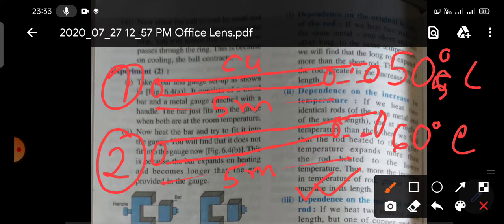Why? Because you are giving more heat energy to the second rod, and you are giving less heat energy to the first rod. So that's why the length of the second rod will increase more and the length of the first rod will increase less.